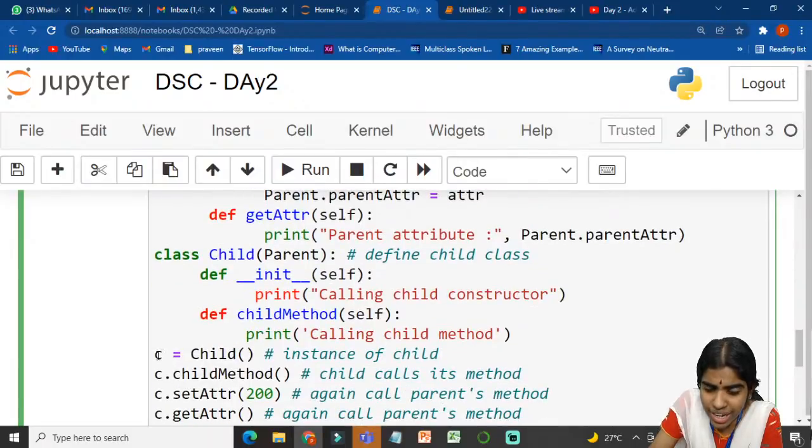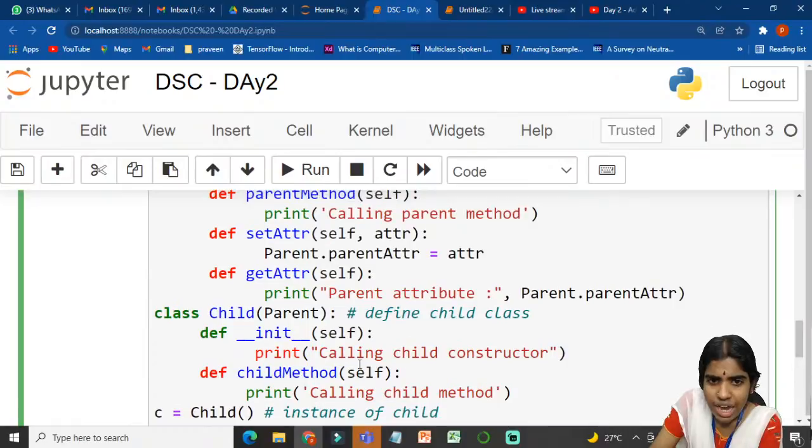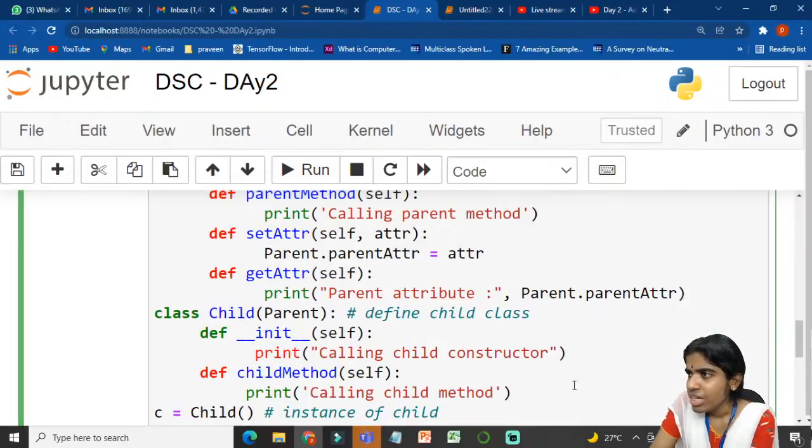I am trying to create an instance of my child class, c equal to child of. Using this variable name and the dot operator, I am calling this child method. Then c dot set attribute, I am setting this attribute as 200, and get attribute, the 200 will be printed at the output. Is that clear? Any more doubts?